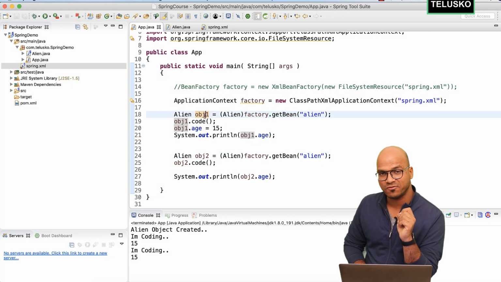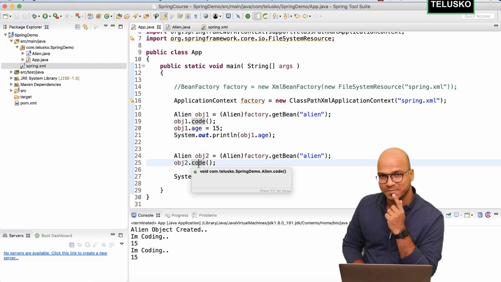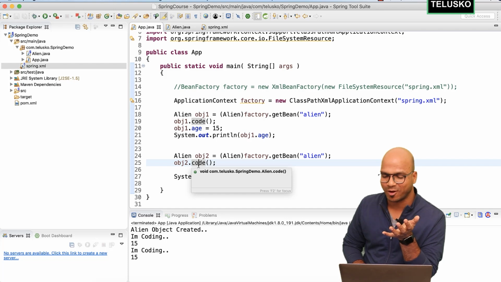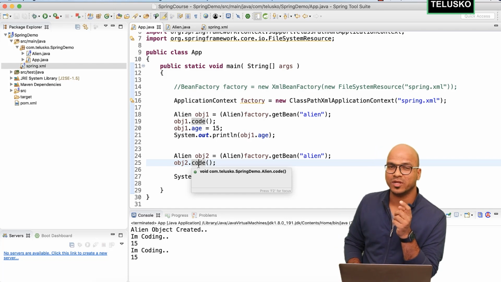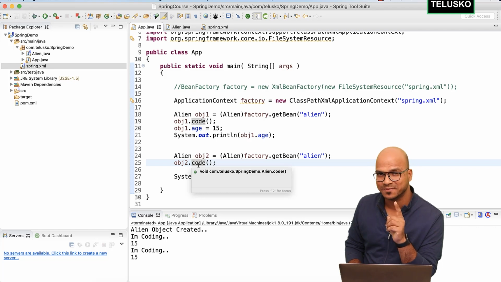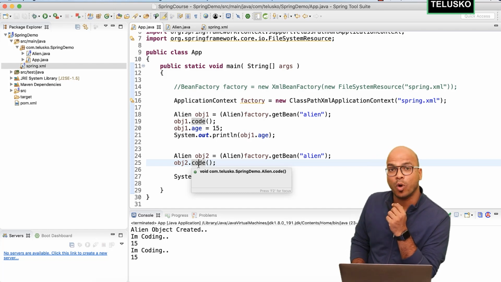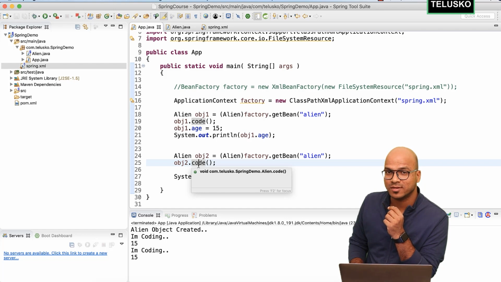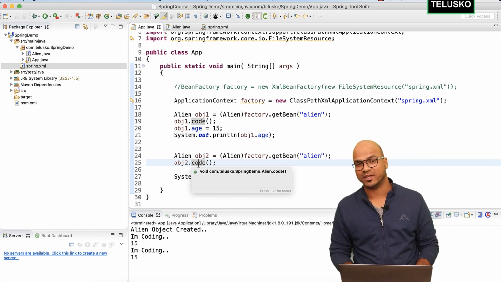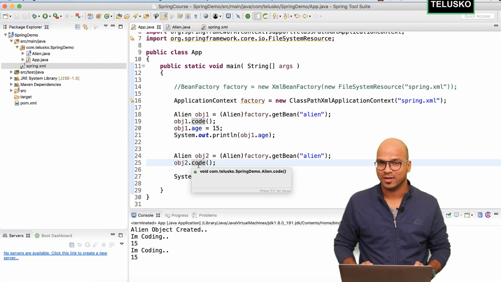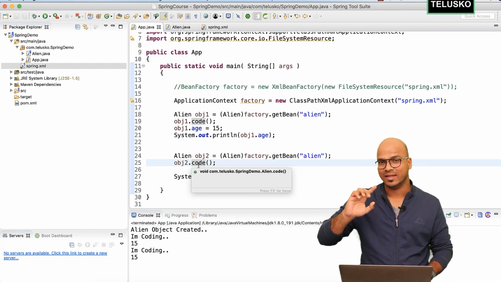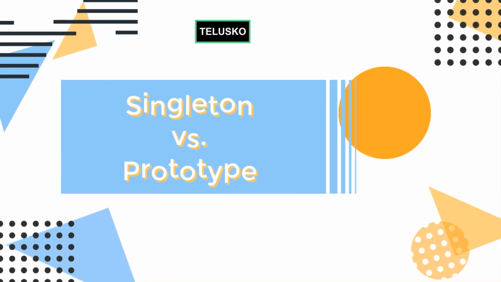That means both the references, obj1 and obj2, are referring to the same object. And that's why we normally call all the Spring beans singleton beans, because the object will be created only once. That's awesome, right? But what if you want a different object? What if you don't want to follow the singleton pattern? What if you want to have a different object every time you call for the object? And that's what we'll see in the next video.